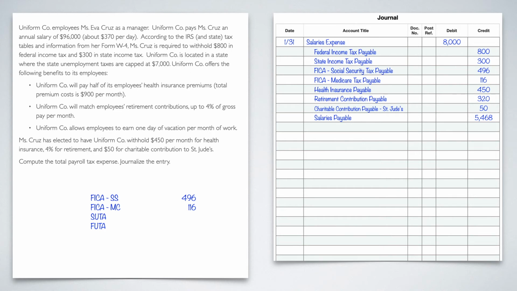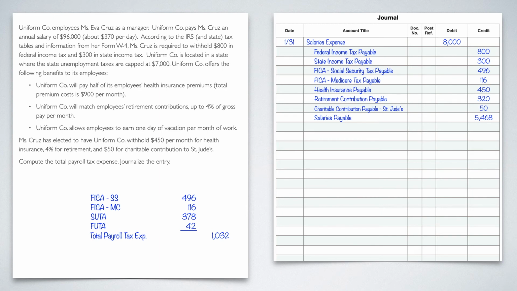So again, for SUTA, it'll be 7,000 times 5.4%. That'll give us 378. And then again, FUTA will also be 7,000 because it's capped at 7,000 times 0.6%, which will give us $42. All right, that takes care of all of our four payroll tax expenses. So if we add that up, that's going to give us a total payroll tax expense for Miss Cruz of $1,032.